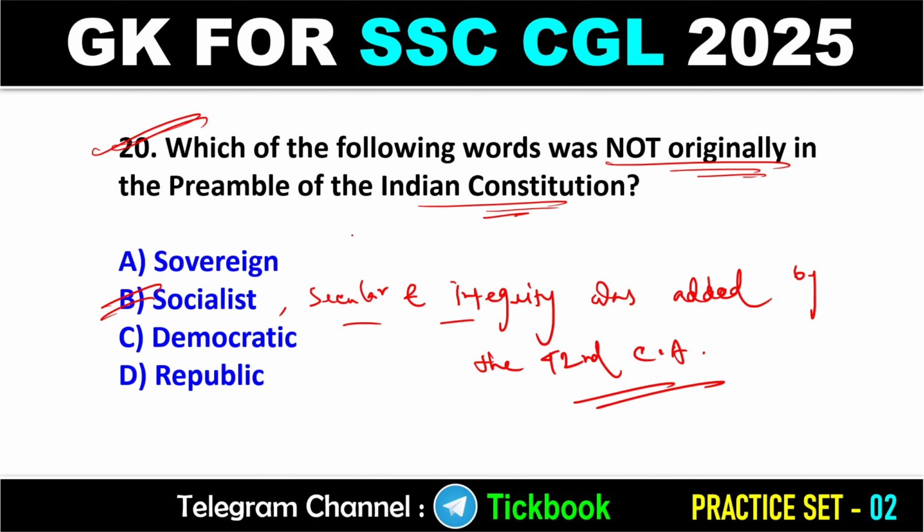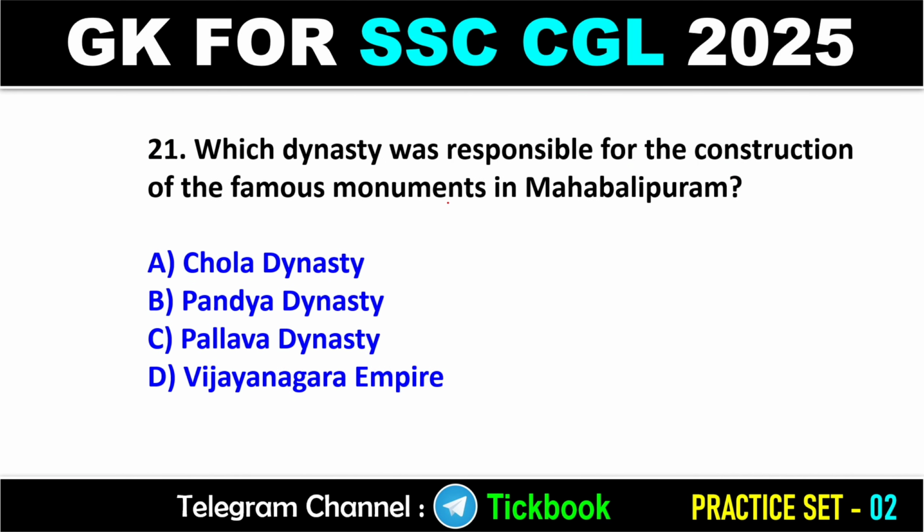They were not originally in the preamble of the Indian Constitution. Okay. Now move on to the next question.